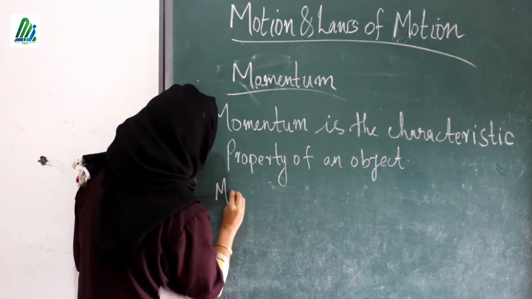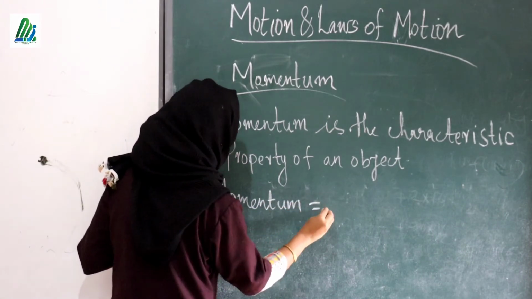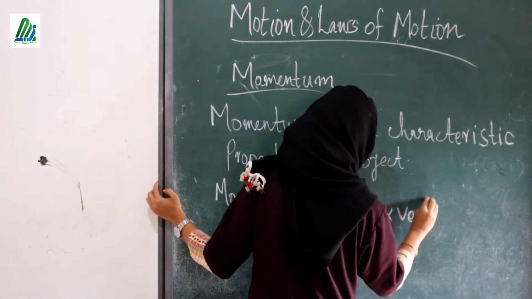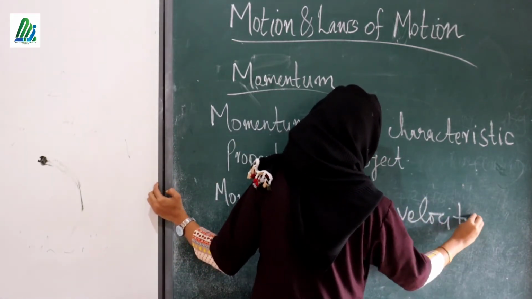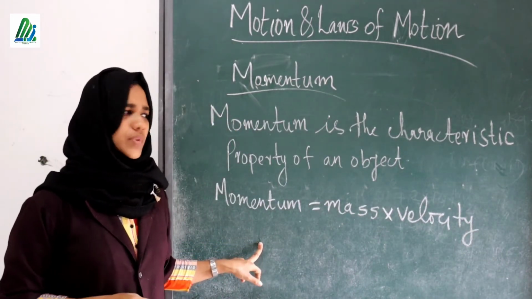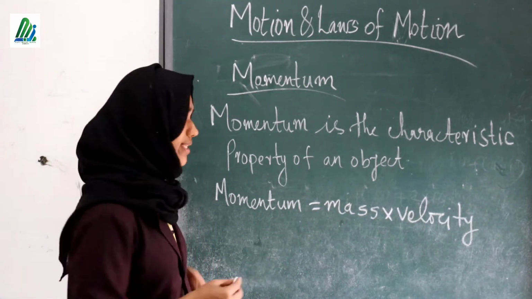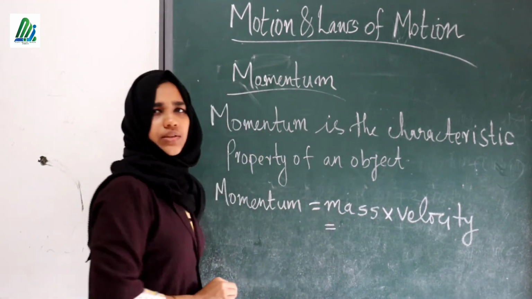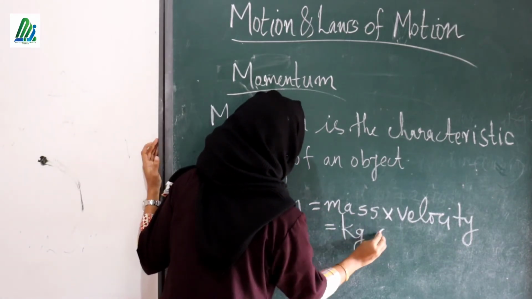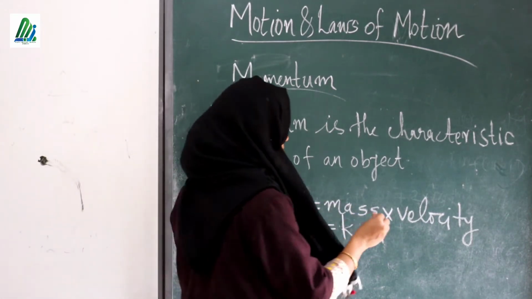So we can write momentum is equal to mass into velocity. We want to find the unit of momentum. Do you know the unit of momentum? We know that the unit of mass is kilogram, and the unit of velocity is meter per second.